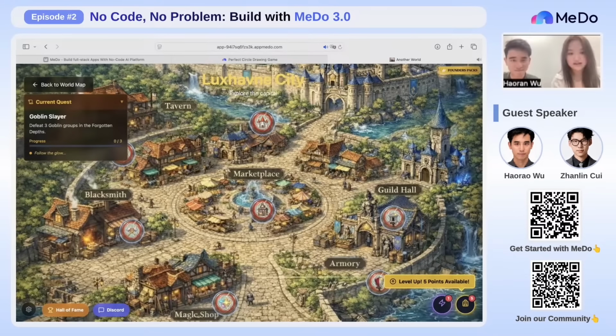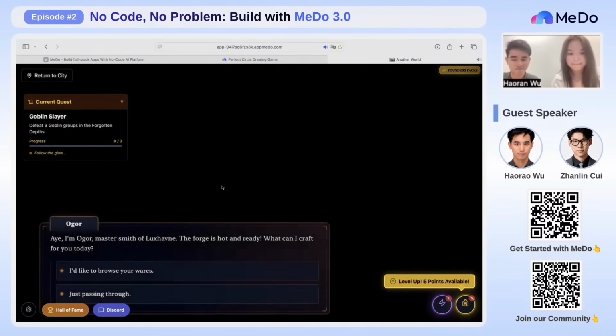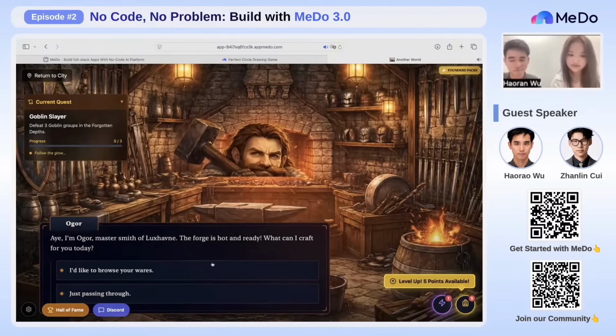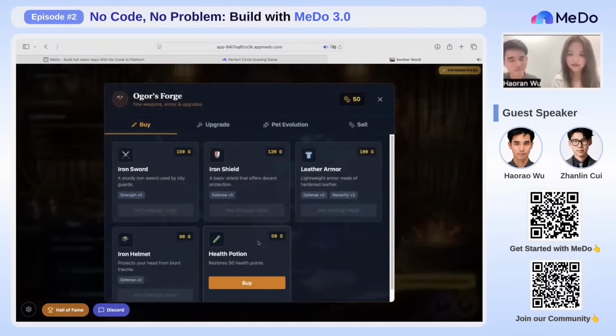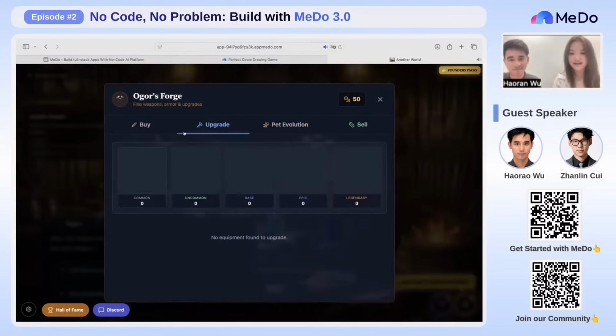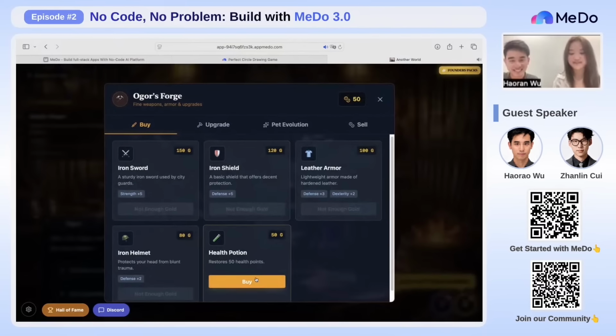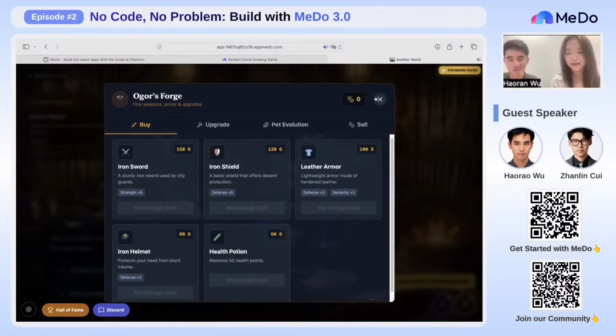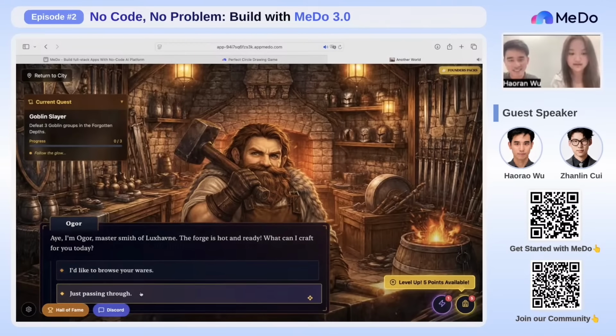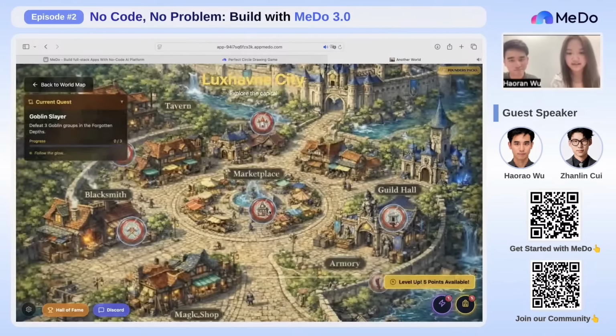Oh, this is the street. Next. Oh, this is where we can buy any weapons. Okay. How many do you have? Can I spend it? Yeah, sure. Why not? This is the only option we can buy. Okay, let's try it. Oh, it's smooth. Just passing through. Marketplace.